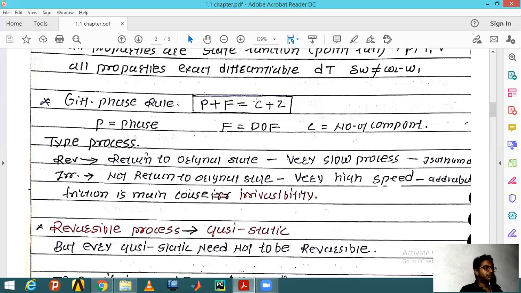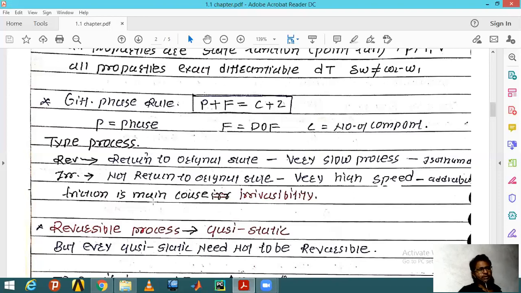Irreversible processes are whatever happens in day-to-day life, and these are very fast processes. It is like raising my hand. I don't take much time to raise it, and I cannot put it back into the original position. That is irreversibility, and this process is the adiabatic process.